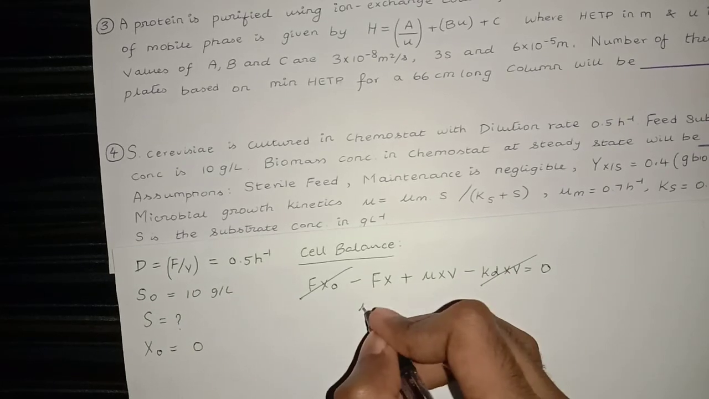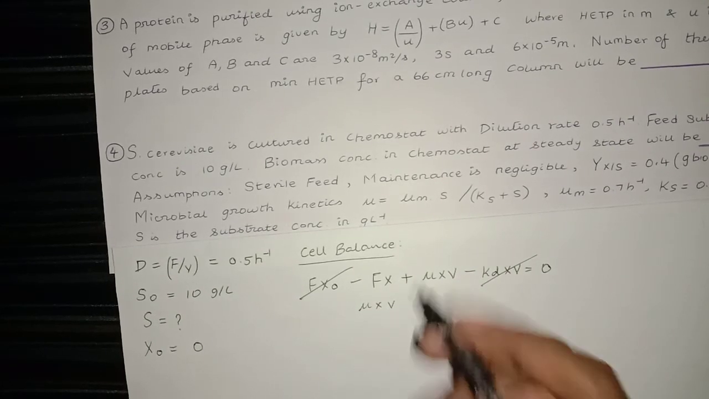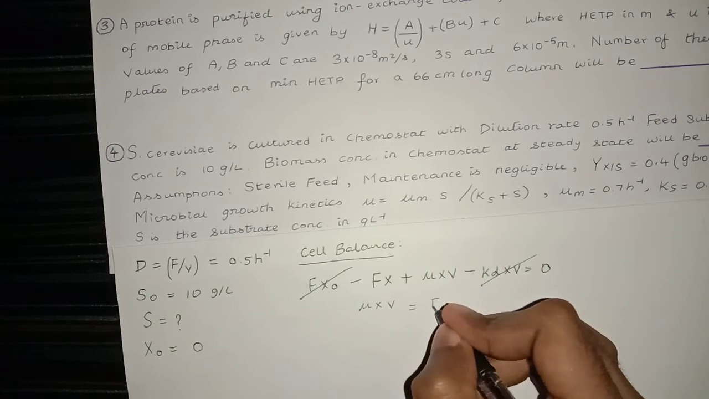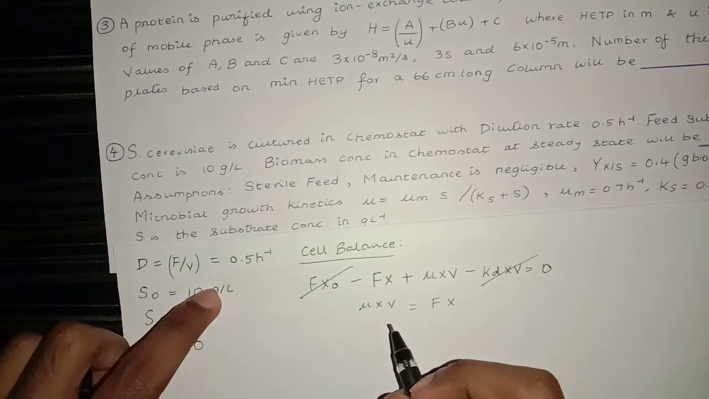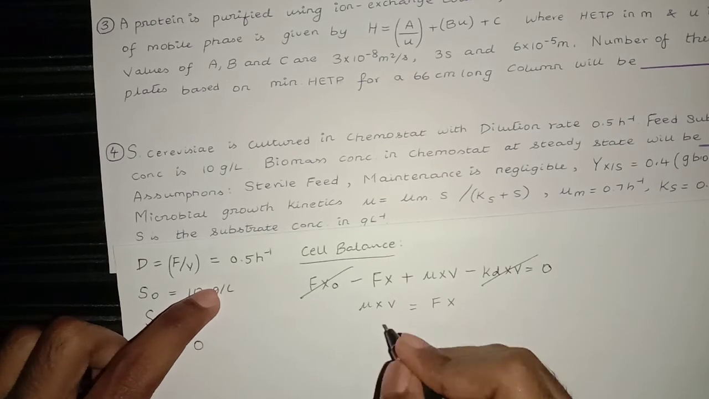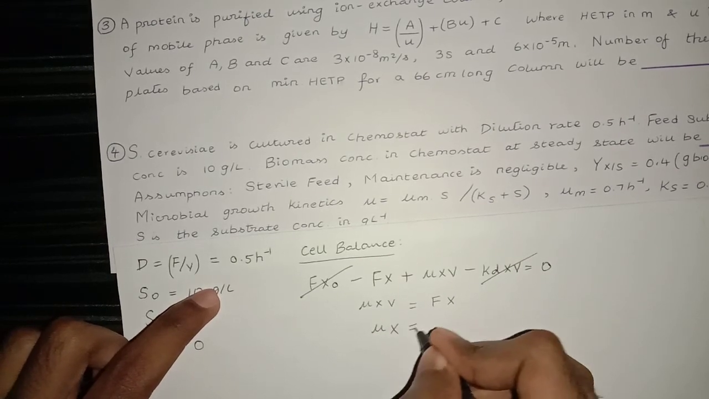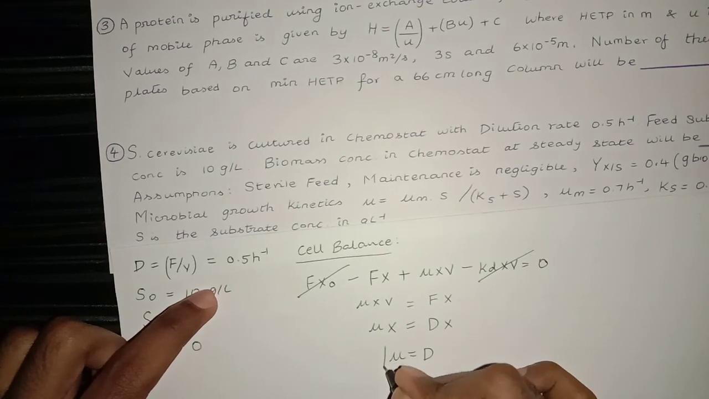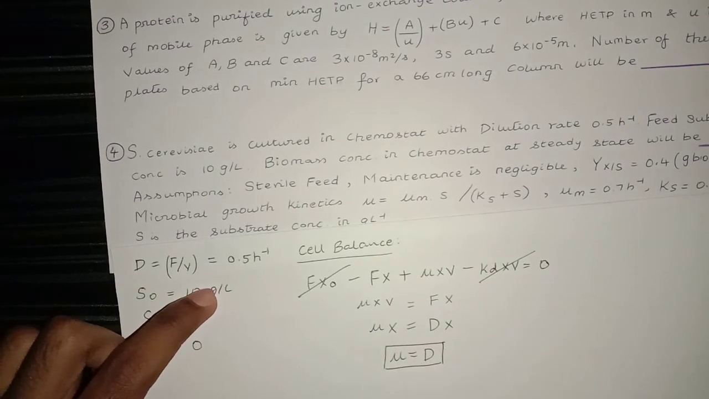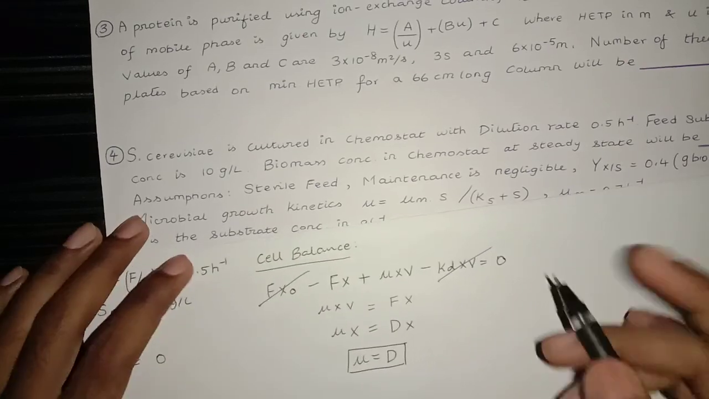Therefore, mu xV, the cell growth, is equal to the cell output. We know F by V is equal to D, right? So mu x is equal to Dx, or in other words, the dilution rate is equal to the specific growth rate of the cells. That is first.